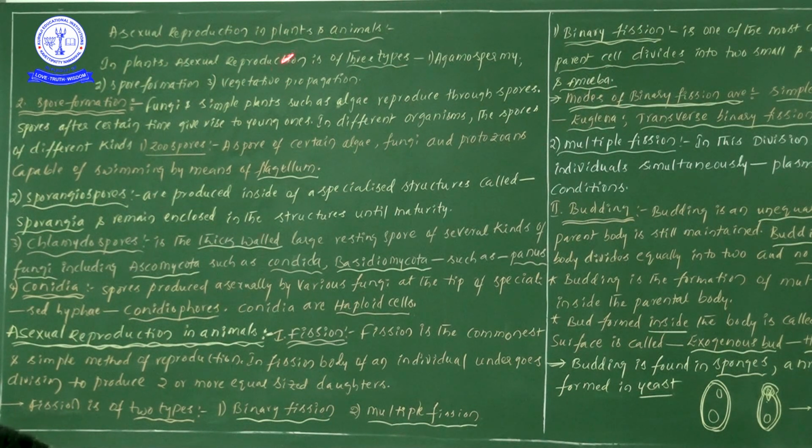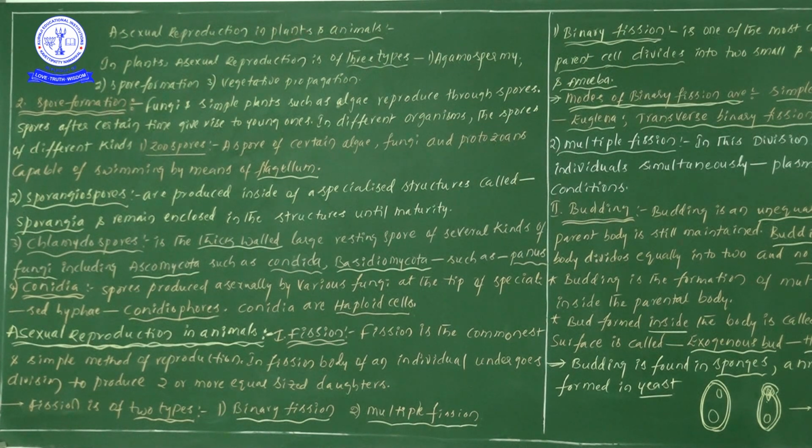After completing spores formation, I will explain asexual reproduction in animals. Once that is completed, I will enter into sexual reproduction in animals.